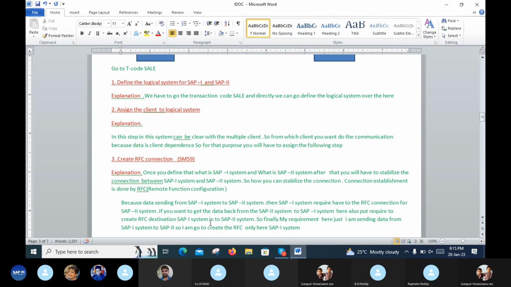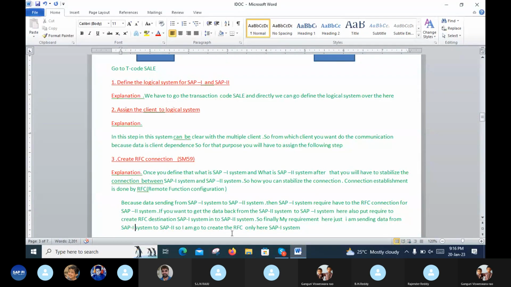But my requirement here is only sending, from sender to receiver. Sender means the SAP1 system, data from the SAP1 system to the SAP2 system. So I have only the sender and receiver requirement.